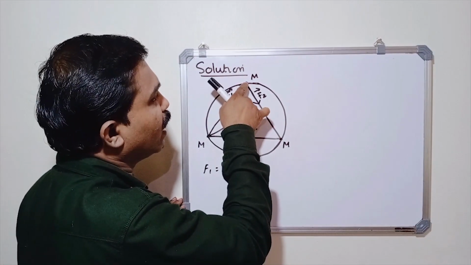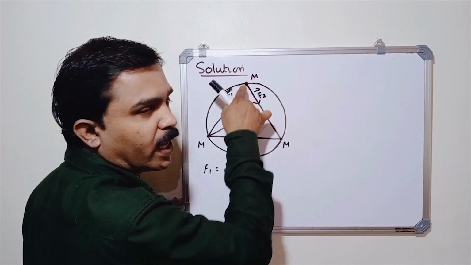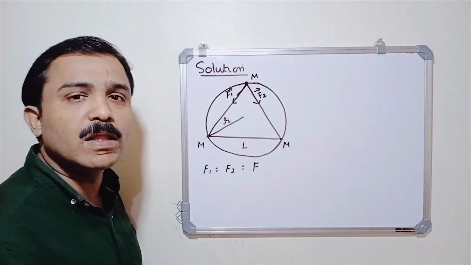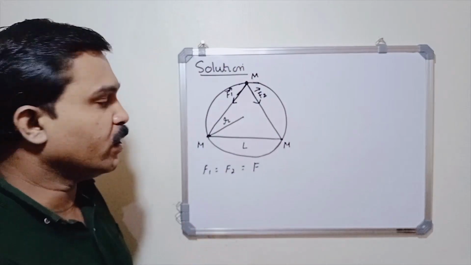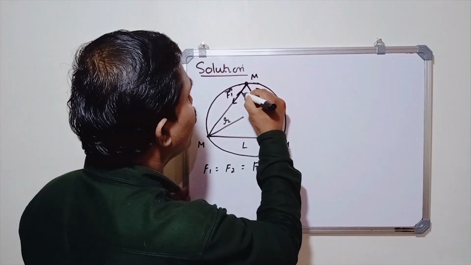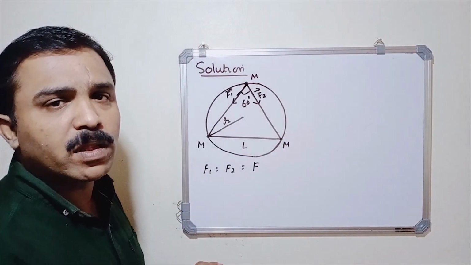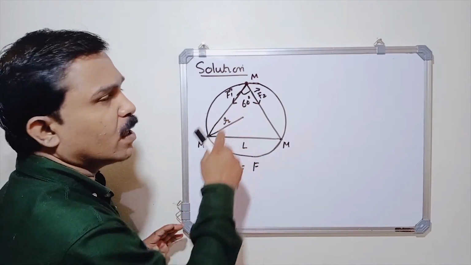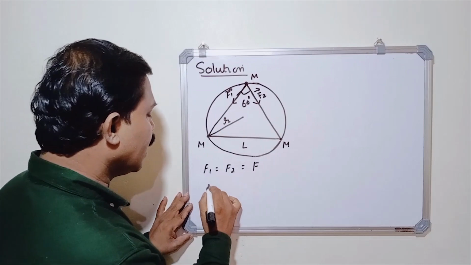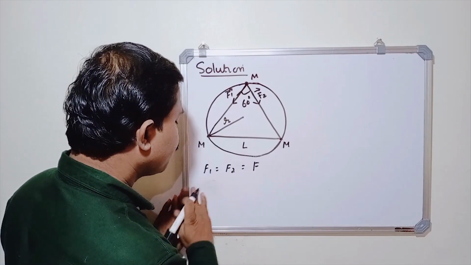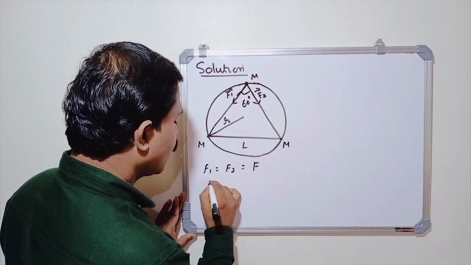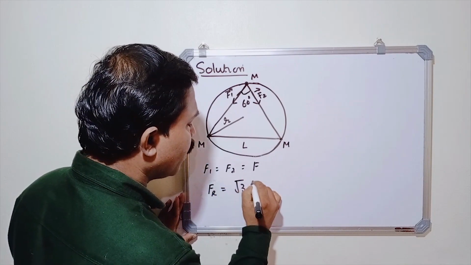And what is the resultant force acting on this body? That can be found out by using the principle of superposition. And we know the angle between them is 60 degrees, isn't it? So when two identical forces are inclined to each other by an angle of 60 degrees, then the resultant force is root 3 F, isn't it?